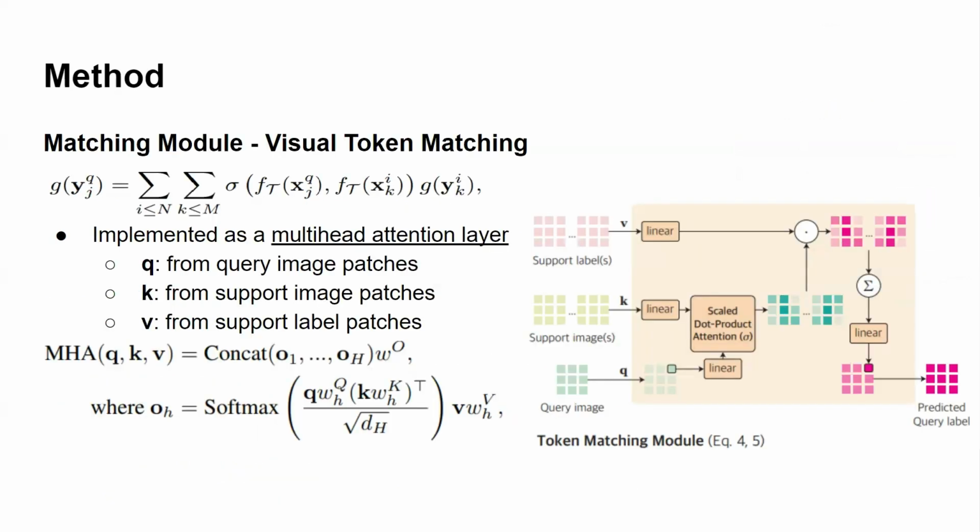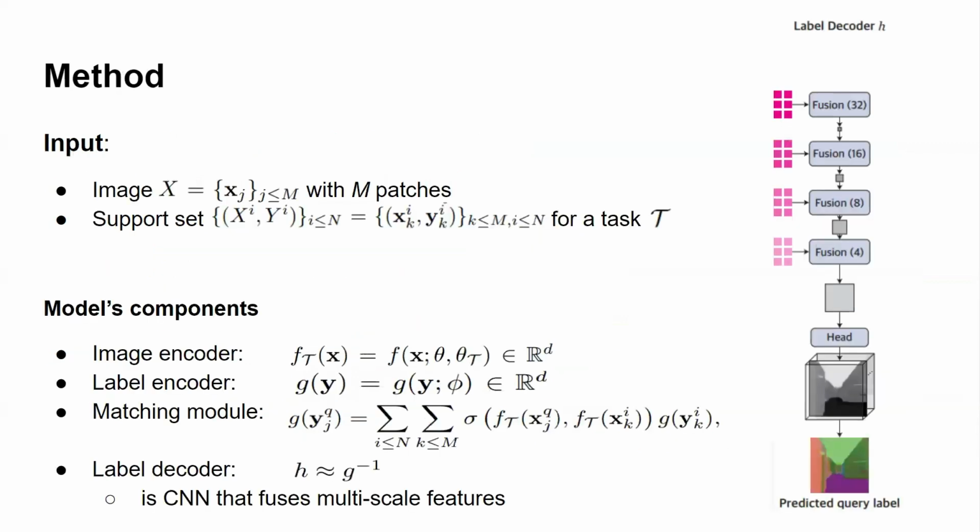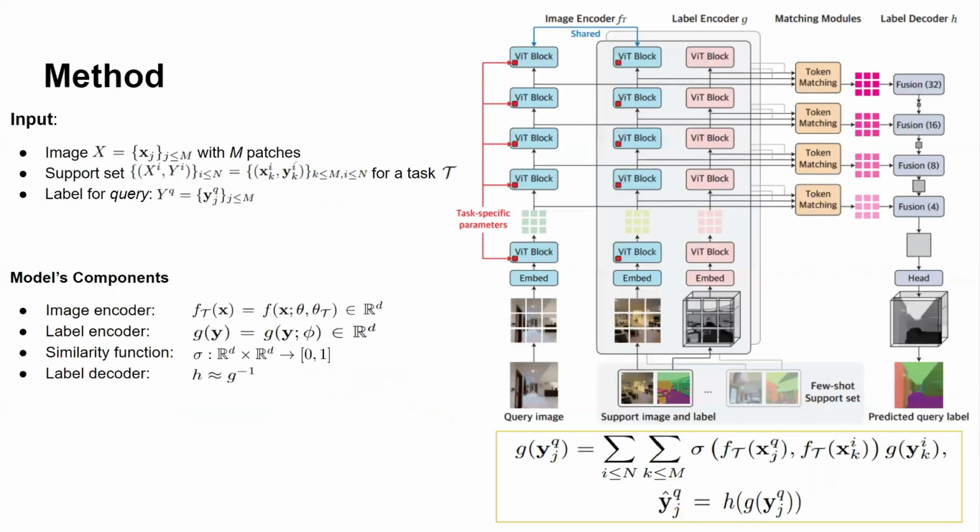In this module, the encoded query image will attend to the encoded support images via multi-hop attention to produce similarity for combining encoded label patches for prediction. The last module is a CNN label decoder, which fuses the multi-scale output from the matching module to produce the final output map. The whole prediction process is wrapped in the function F.